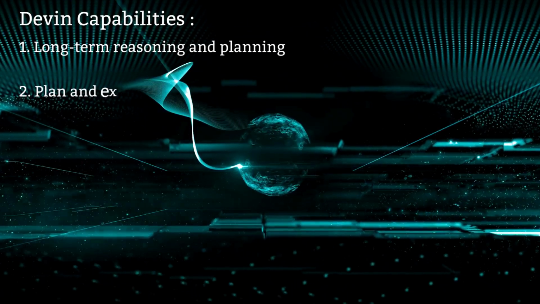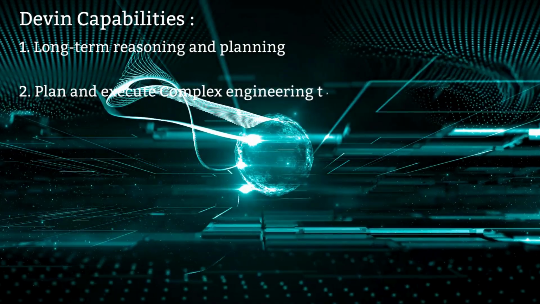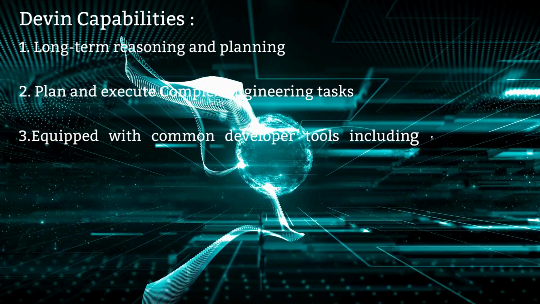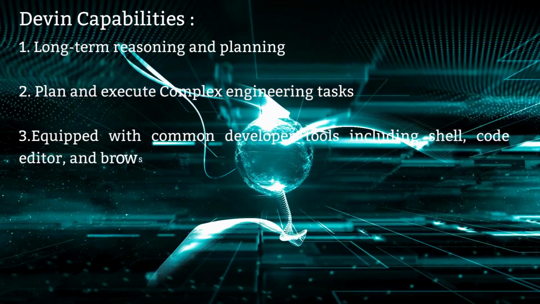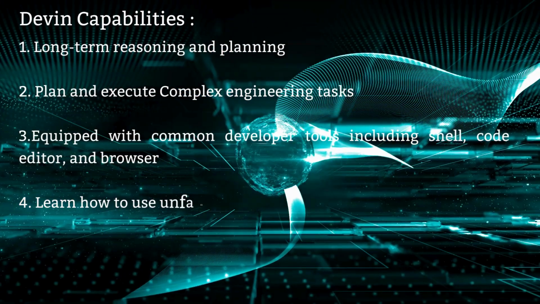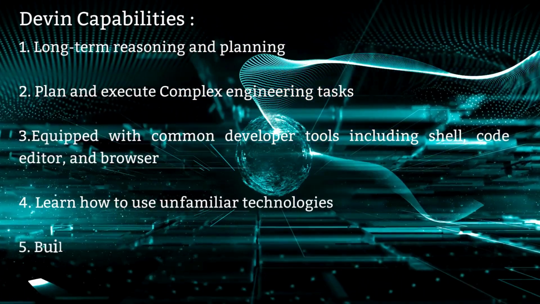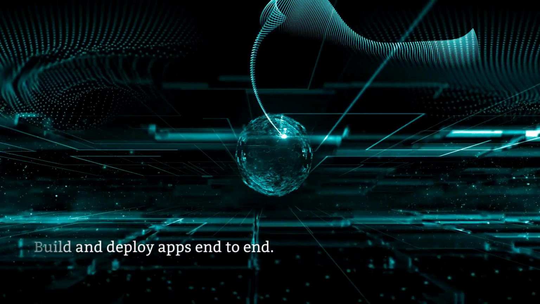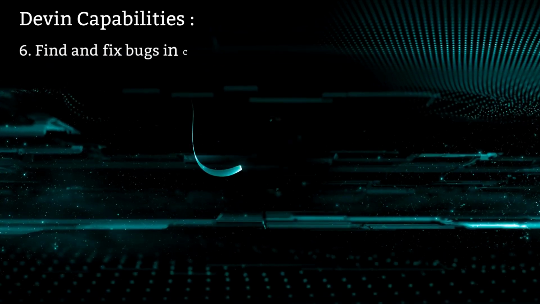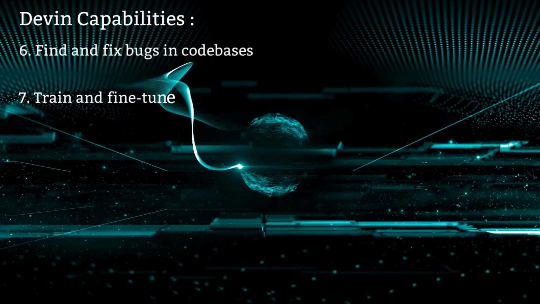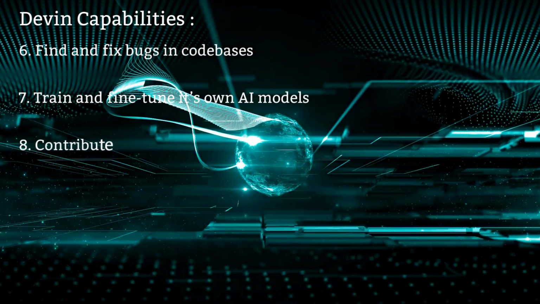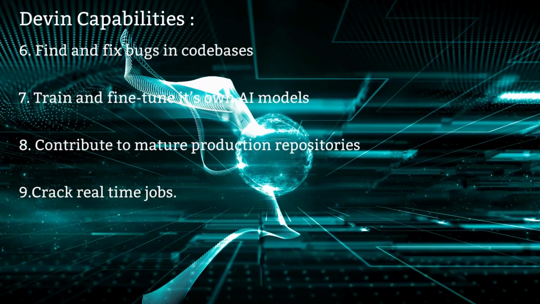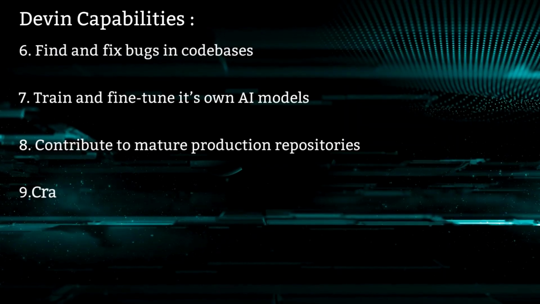It has long-term reasoning and planning. It plans and executes complex engineering tasks. It's been equipped with common developer tools which include shell, code editor, and the browser. It also learns how to use unfamiliar technologies, build and deploy apps end-to-end, find and fix bugs in code bases, train and fine-tune its own AI models, contribute to mature production repositories, as well as crack real-time jobs.